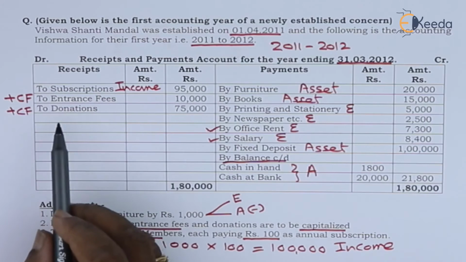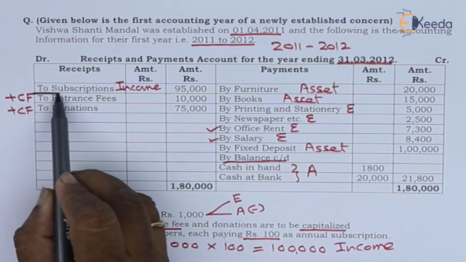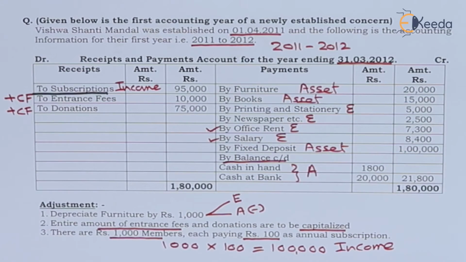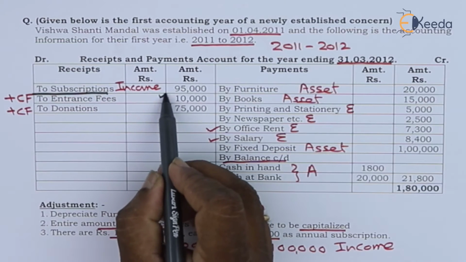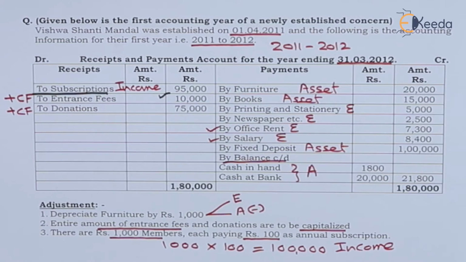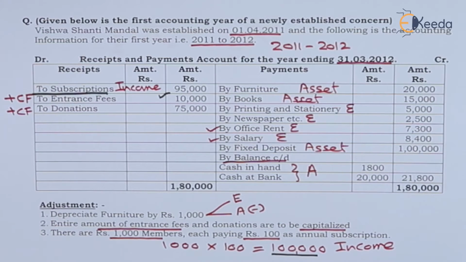Debit side we have receipts. There we have first item subscription. Here they have given the amount actually received 95,000. In adjustment number 3 they have said there are 1,000 members, each paying rupees 100 as annual subscription. So 1,000 multiplied by 100, it comes to 1 lakh.